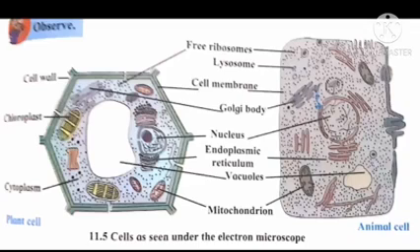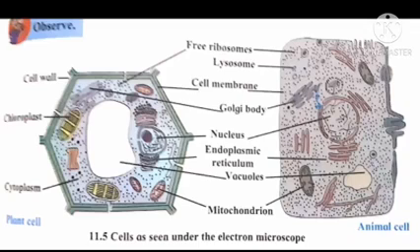Next one, cytoplasm. Cytoplasm is a liquid-like or jelly-like structure present inside the cell. Cytoplasm is present in plant cell as well as animal cell. Besides this, mitochondria is also present in plant cell as well as animal cell. Mitochondria is called the powerhouse of the cell because it provides energy for the cell in the form of ATP. ATP is a chemical, that is adenosine triphosphate.